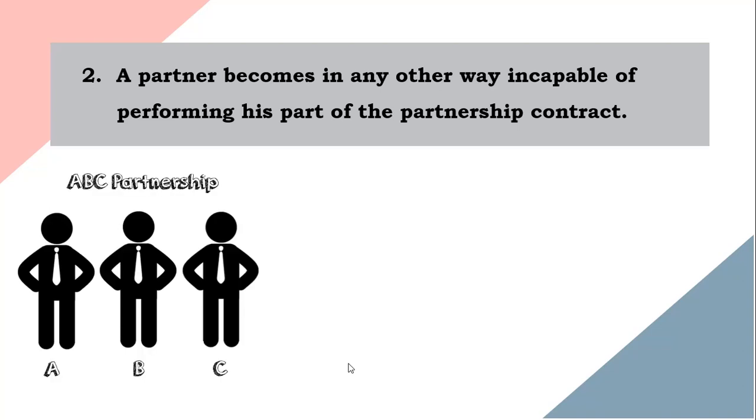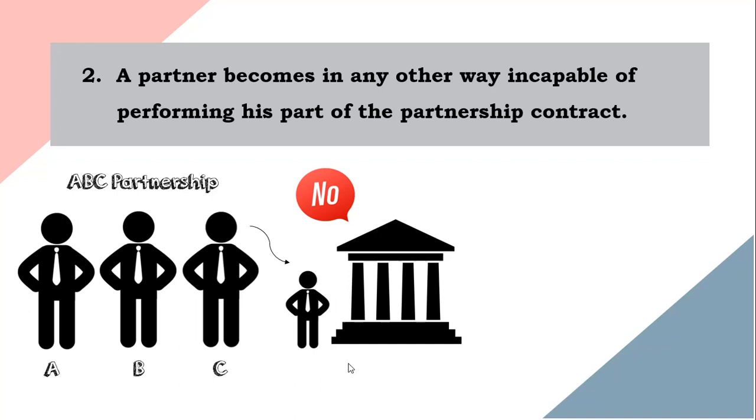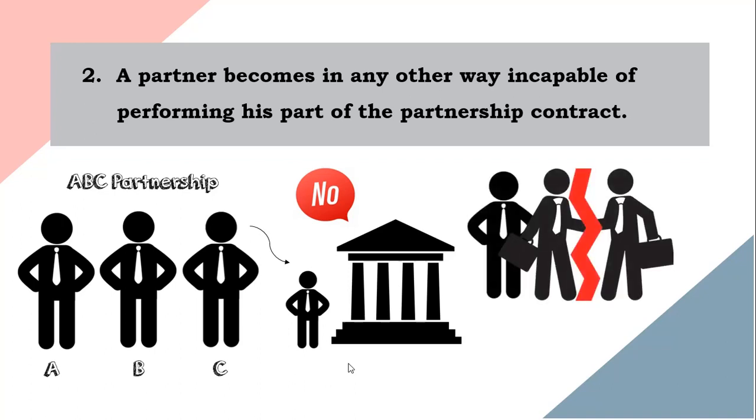So, for example, A, B, and C formed a partnership, the ABC partnership, to engage in the private practice of law. However, subsequently, C applied and was appointed as a government legal officer, and C was not given the authority by their head of office to engage in the practice of law. So, he was not allowed. This means, in this case, C will be incapable of performing his part of the partnership contract.